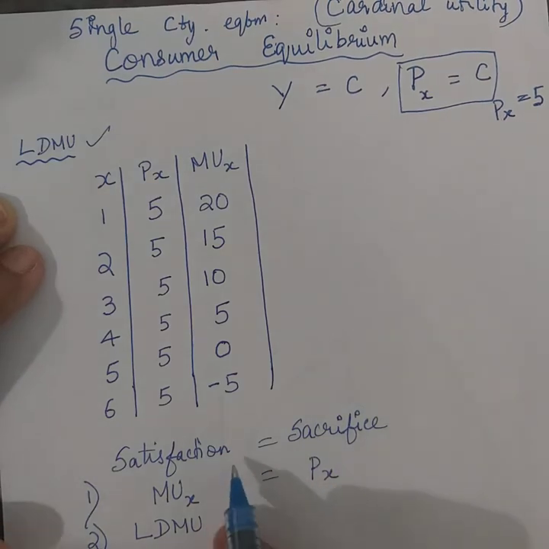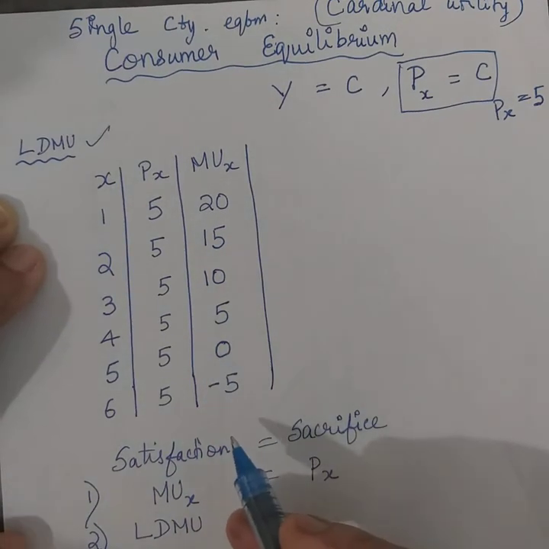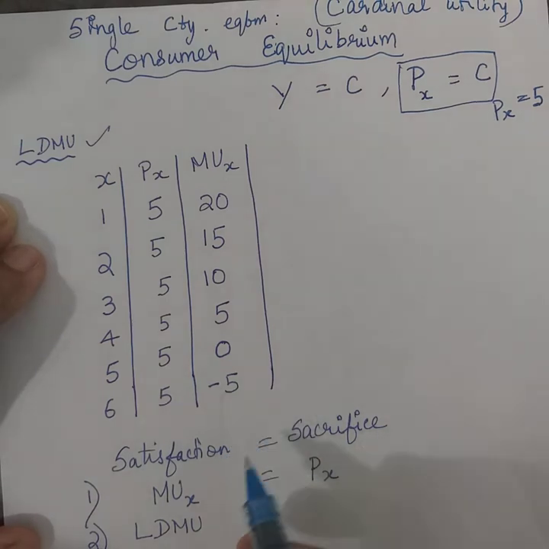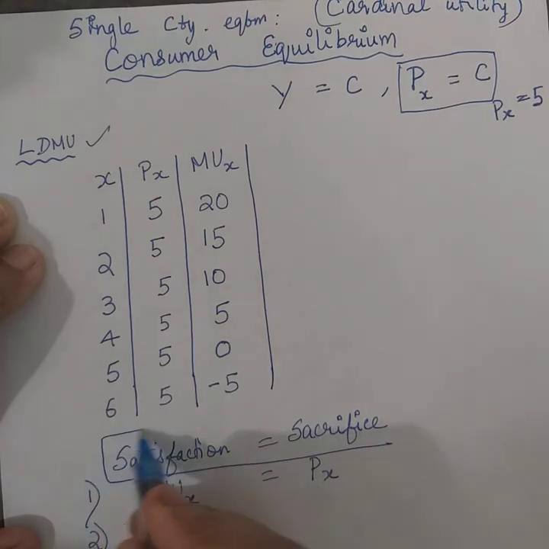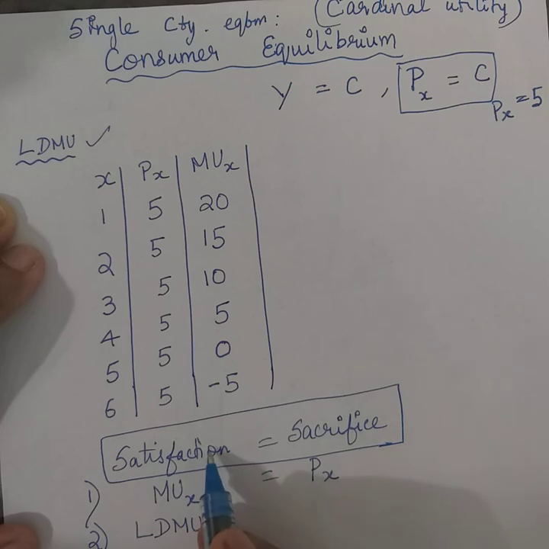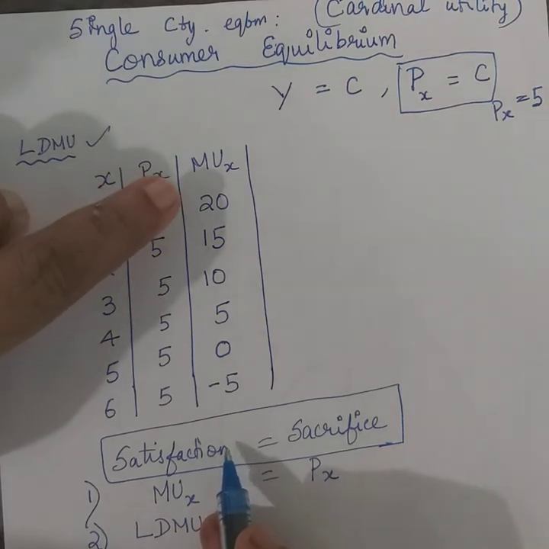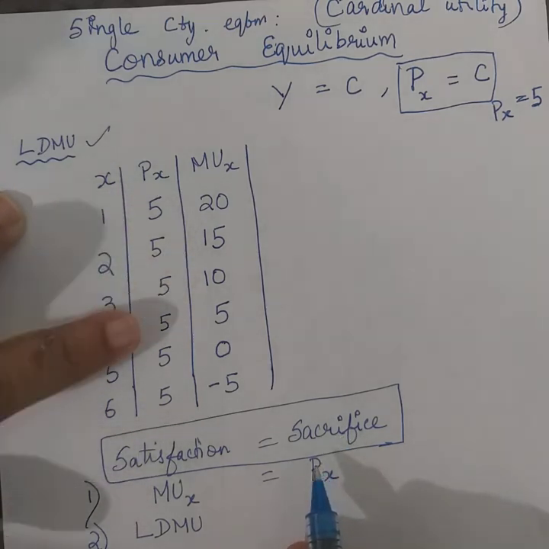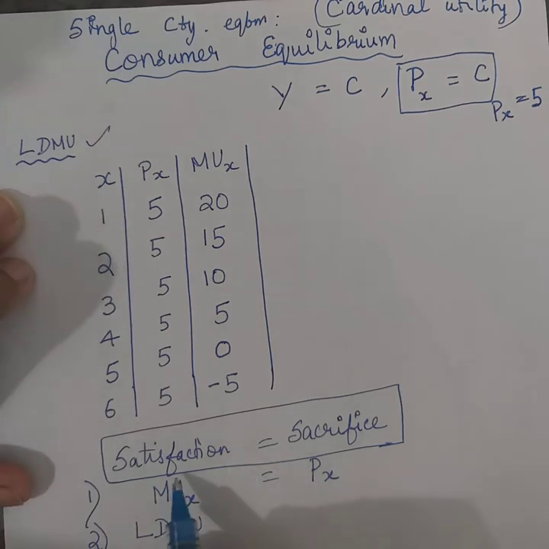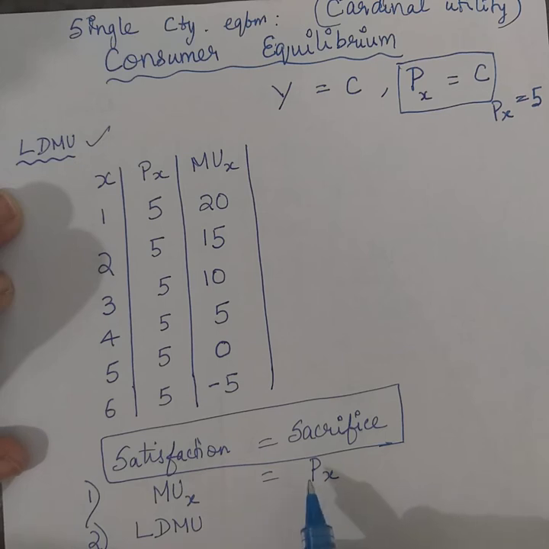To understand where exactly the consumer attains this so-called equilibrium in this pattern of spending, you need to equate the satisfaction to the sacrifice. Satisfaction is normally measured in terms of the additional utility, which is the marginal utility. And if satisfaction should be equal to sacrifice, which is paid in terms of money, then the point where the marginal utility of the product is equal to the price of the product is where probably the consumer attains his equilibrium.